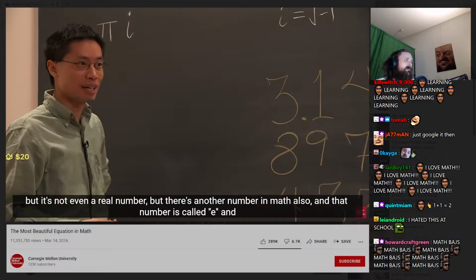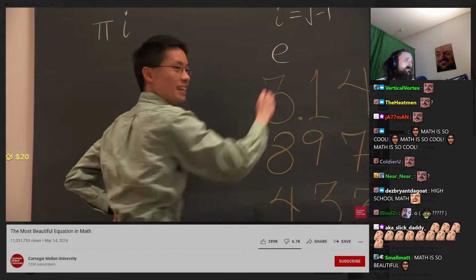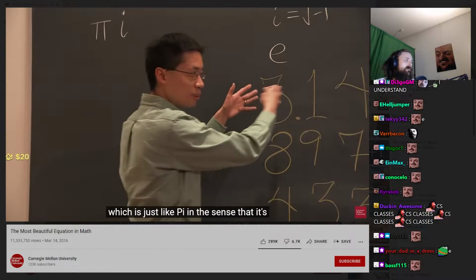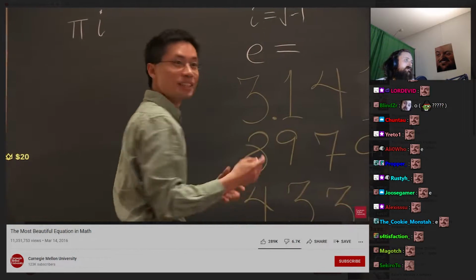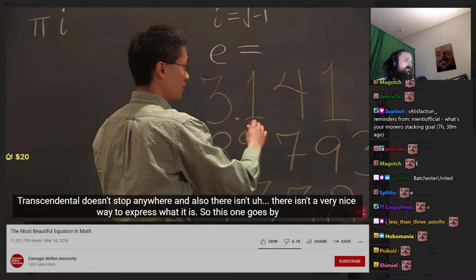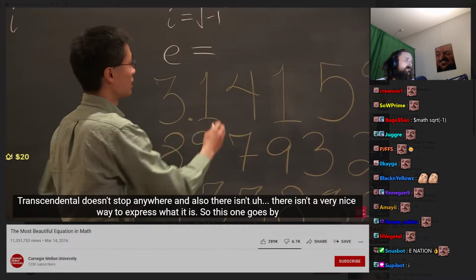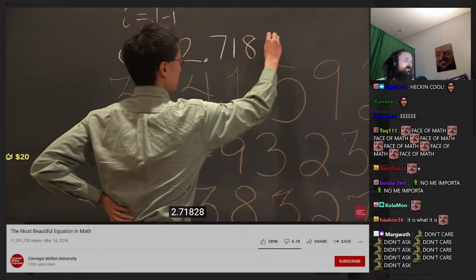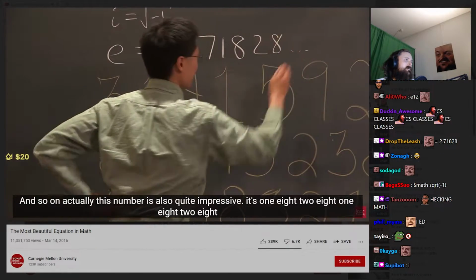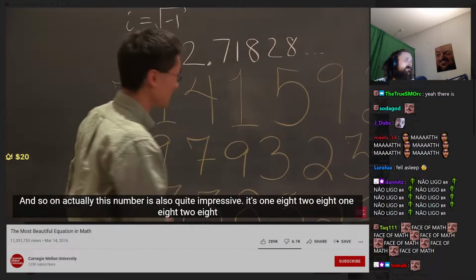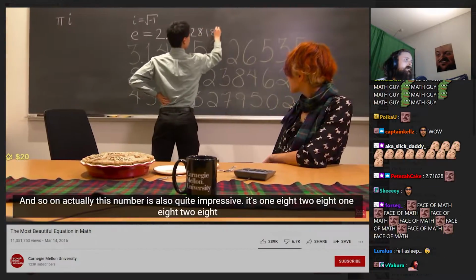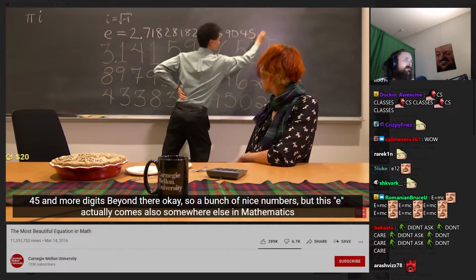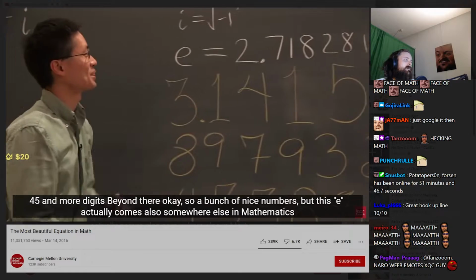But there's another number in math also, and that number is called e. And e appears on a lot of these scientific calculators. e is another number which is just like pi in the sense that it's transcendental. It doesn't stop anywhere, and also there isn't a very nice way to express what it is. So this one goes by 2.71828 and so on. Actually, this number is also quite impressive. It's 1828, 1828, 45, 90, 45, and more digits beyond there. Okay, so a bunch of nice numbers.